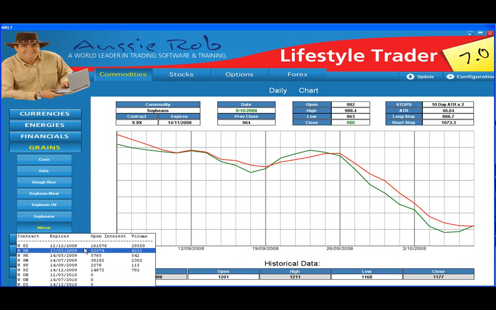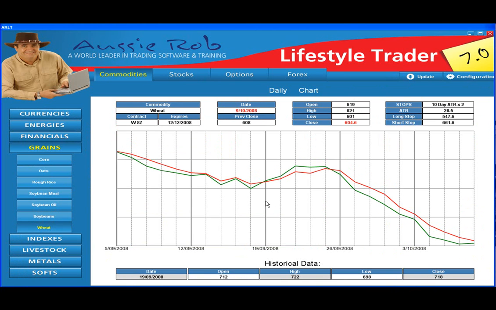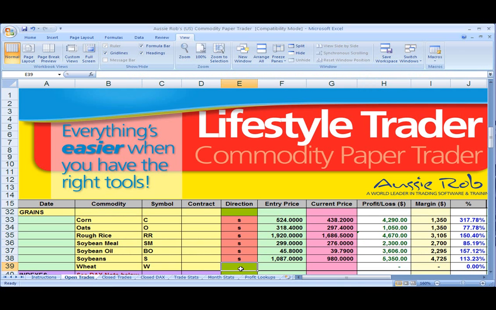And wheat, the last of the grains, had a perfect entry signal here. The open for that was 6.99, as you see, and the last price was 6.04.6. So if we enter that in as a short, 6.99 was our entry, and the current price is 6.04.6.